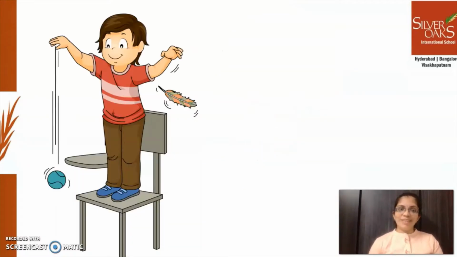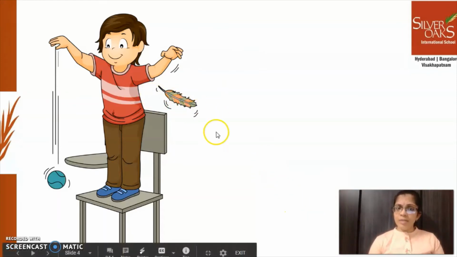Okay, let's see more. Look at this boy. This boy is throwing a few things like a feather and a ball. If I throw something, will it fall down? This boy is throwing a ball and it is falling down. This feather is very light, right? It can fly in the air. Why is it coming down? Generally, a feather will fly a little and it will fall down, right?